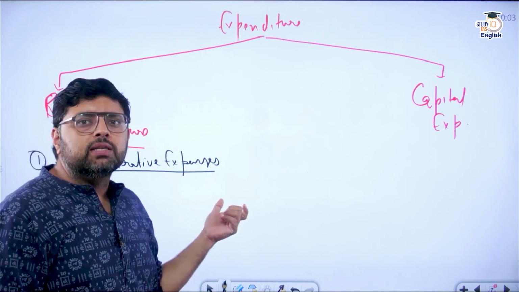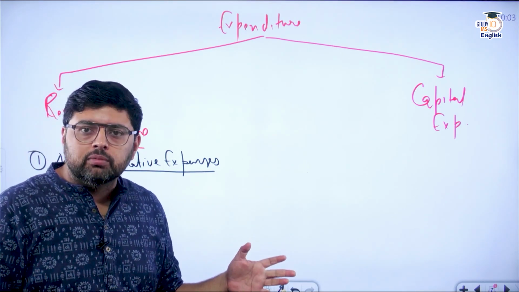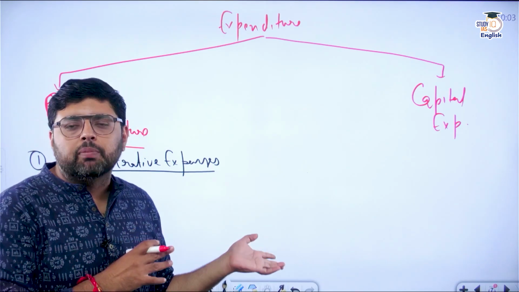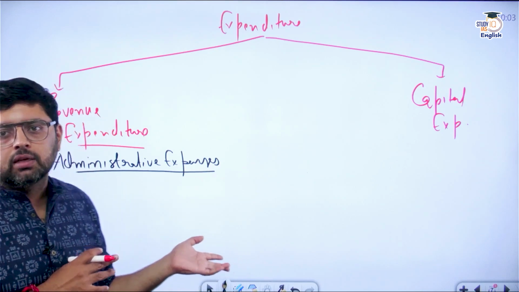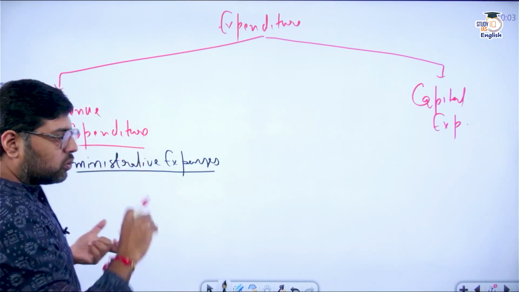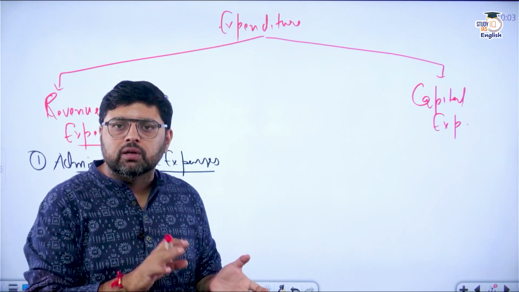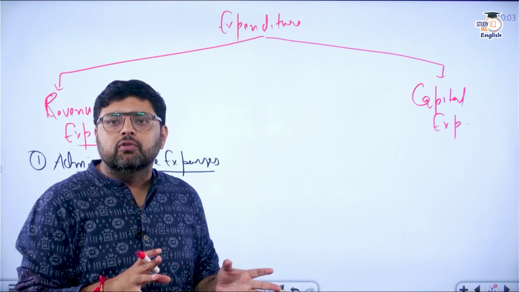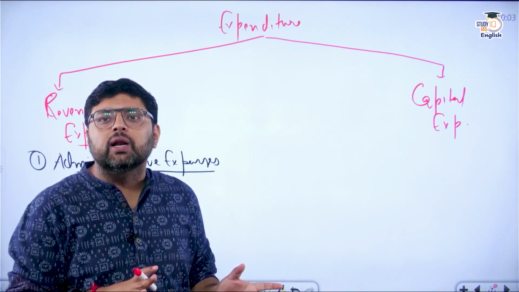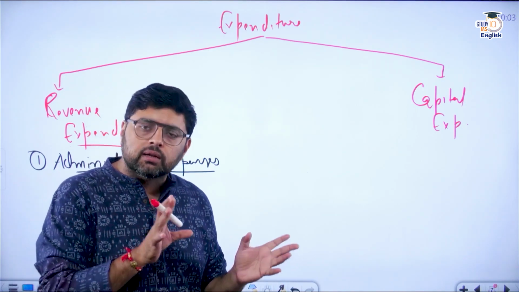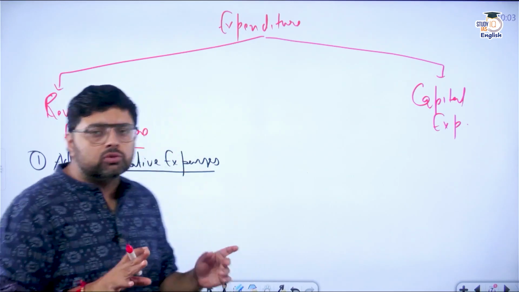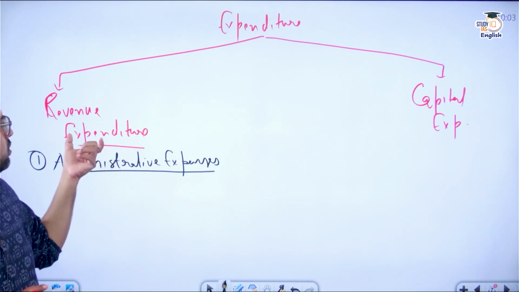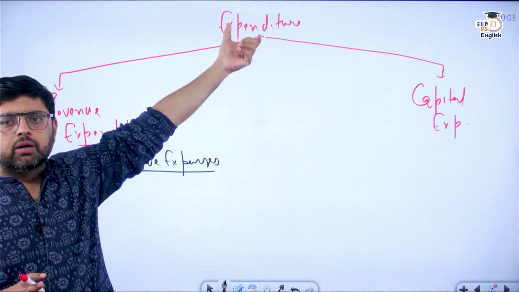So whatever expenditure is there, suppose you get a car from the government side. For that car, fuel will be used. That will become a part of administrative expenses. Ultimately, you get a house also. To maintain your house, suppose the government has purchased land for your house, or the government has given you a rented house. Whatever is the expenditure on land or rented house becomes a part of administrative expenses, which is a part of revenue expenditure, and ultimately part of expenditure.